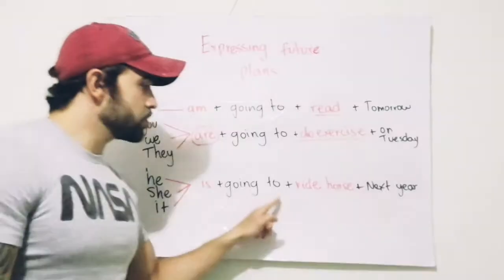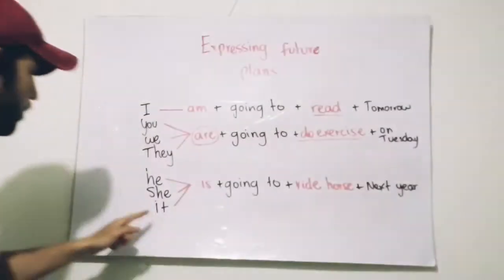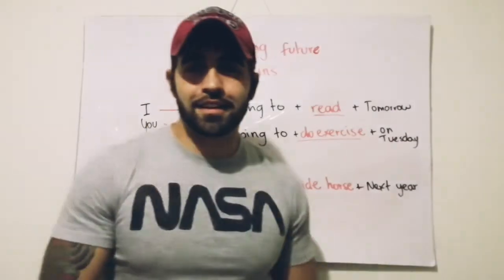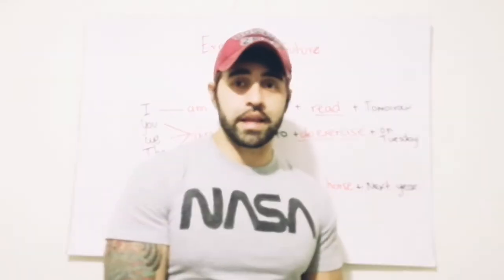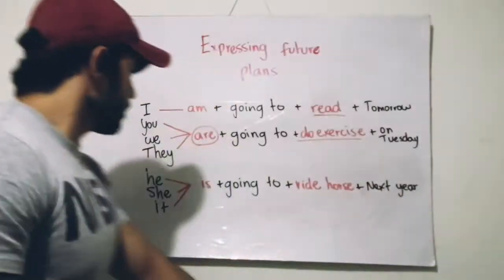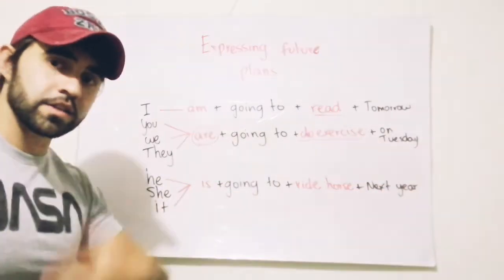She is going to ride a horse next year. Or, well, it is going to ride a horse. But in this case, we can use an animal. My dog is going to run in the park tomorrow. Because it's an example of a future plan. Or it's something that it is going to do in the future. Now, all of these are the positive forms of going to.